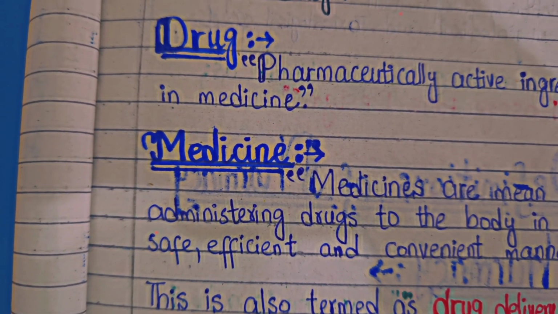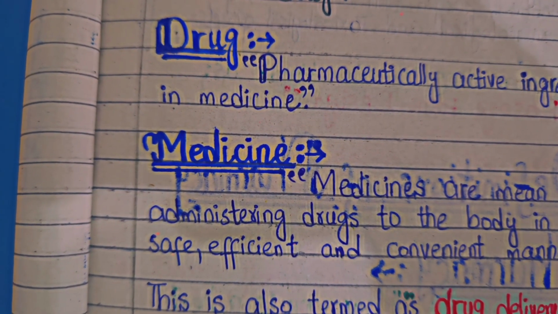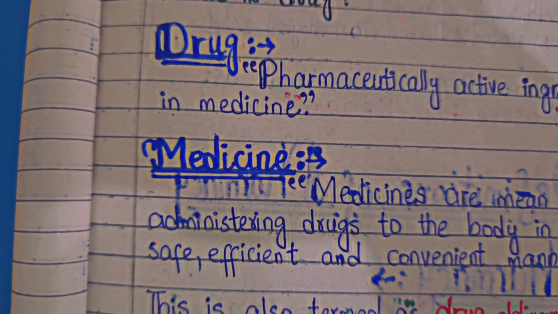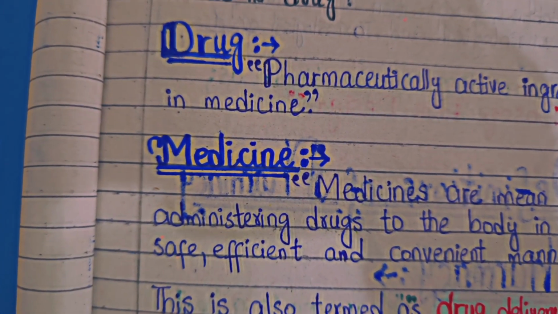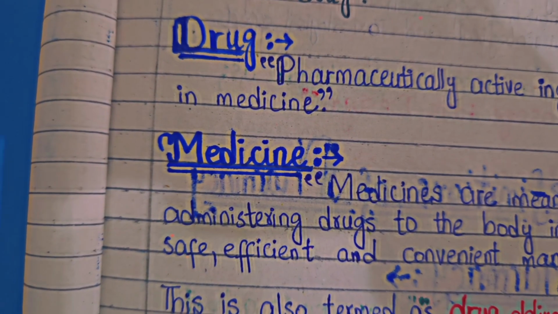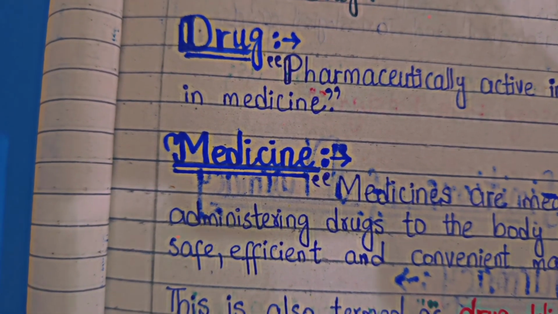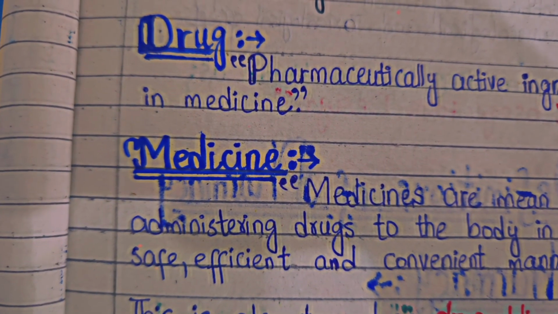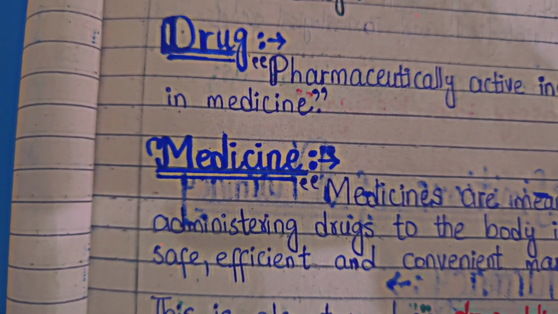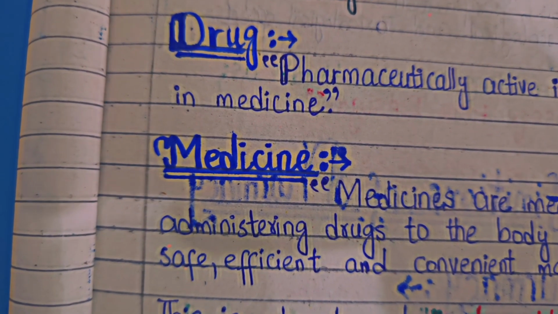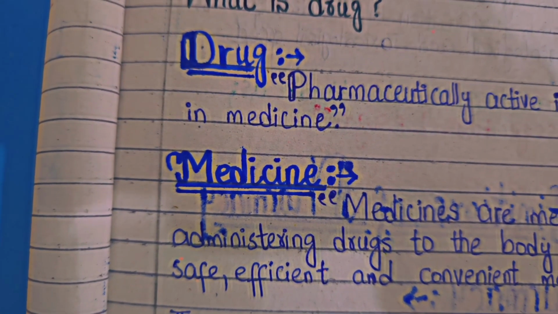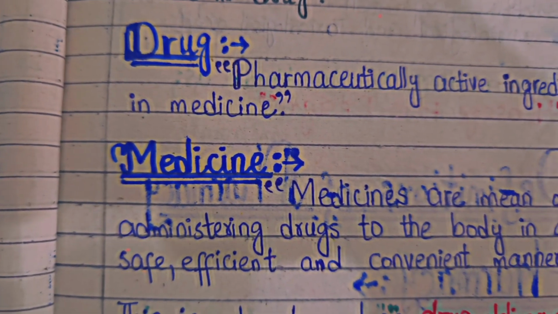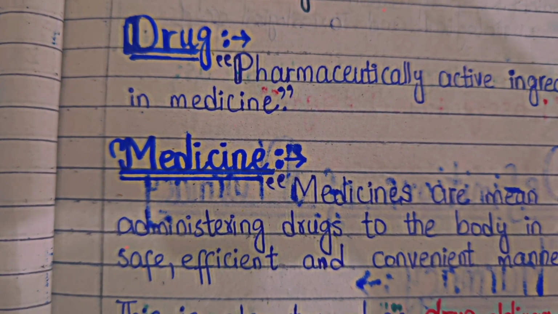Salicin is the actual active ingredient that is derived into acetyl salicylic acid, that is derived into aspirin. So it is a synthetic derivative of salicin. Acetyl salicylic acid is the drug, while aspirin is the medication, that is medicine, which contains the excipients.